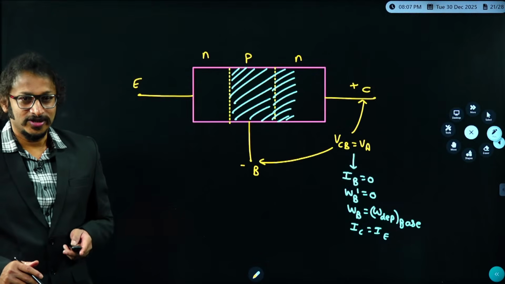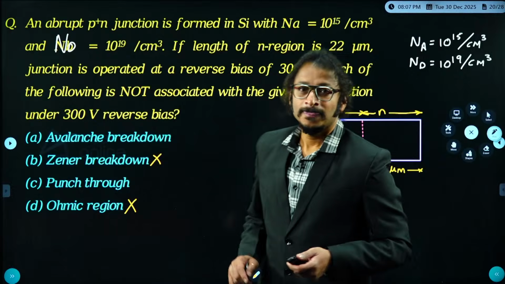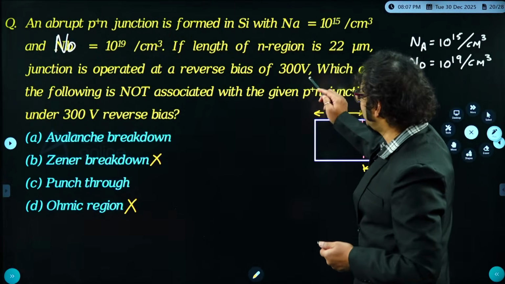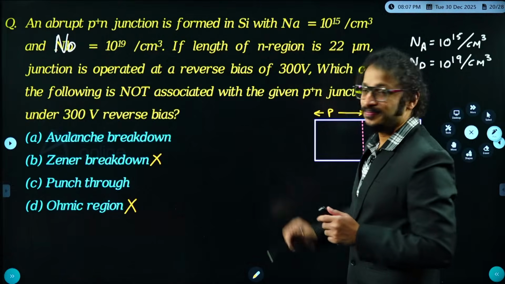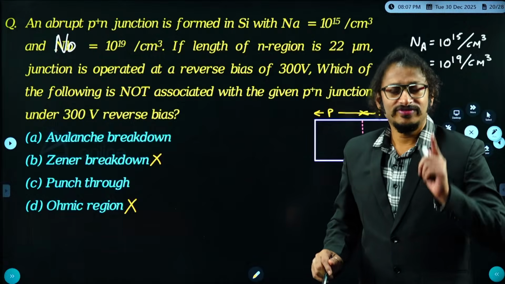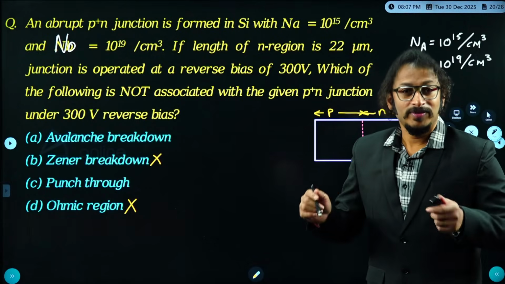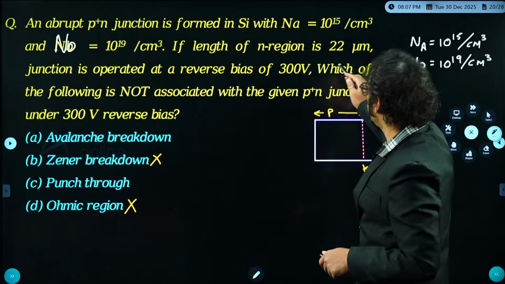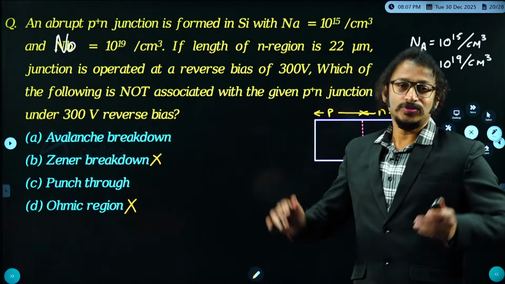Now I got a trick. At 300 volts, find the depletion width in the N region. If that depletion width is equal to 22 micrometers, which is the total width of the N region, then it is punch through.